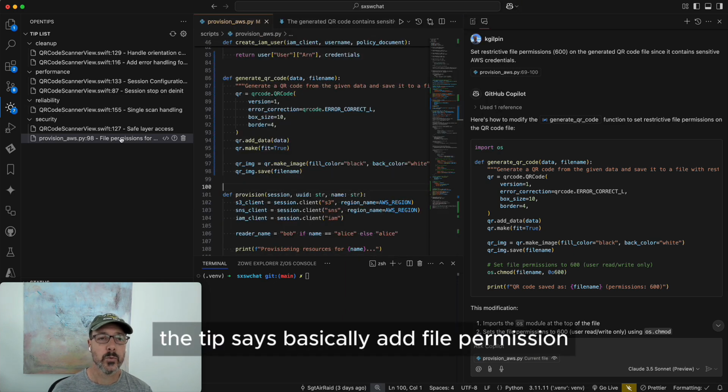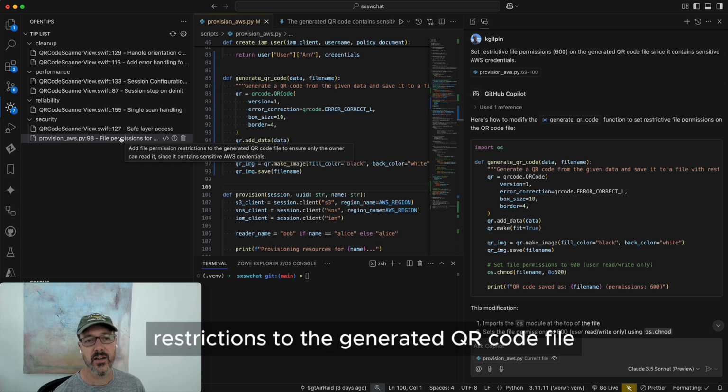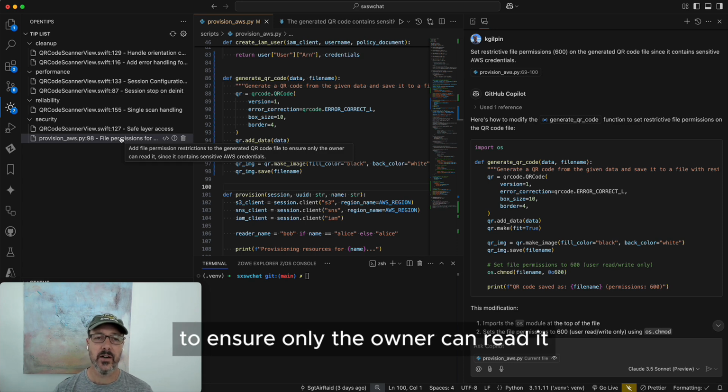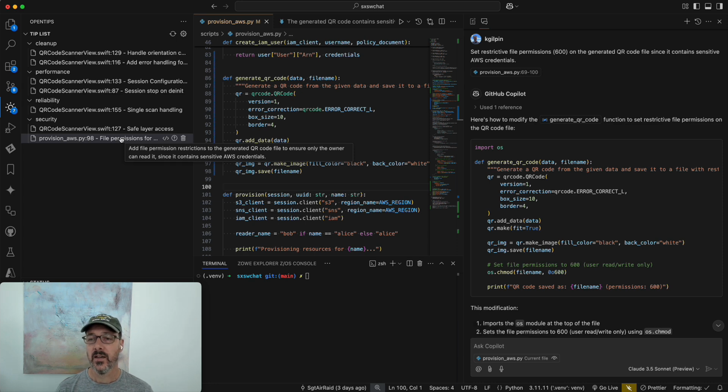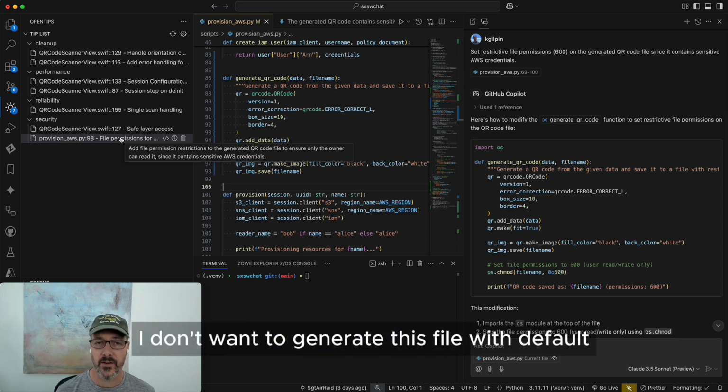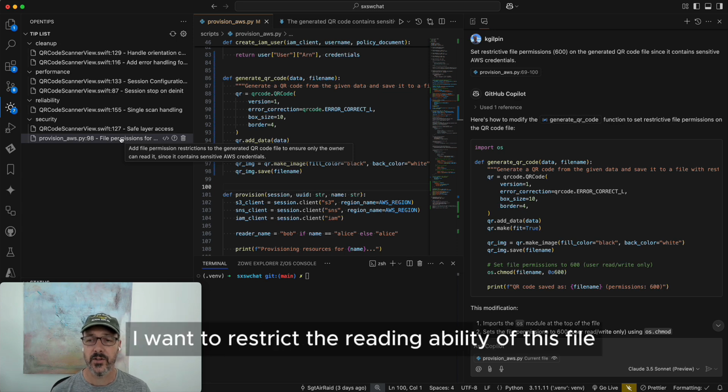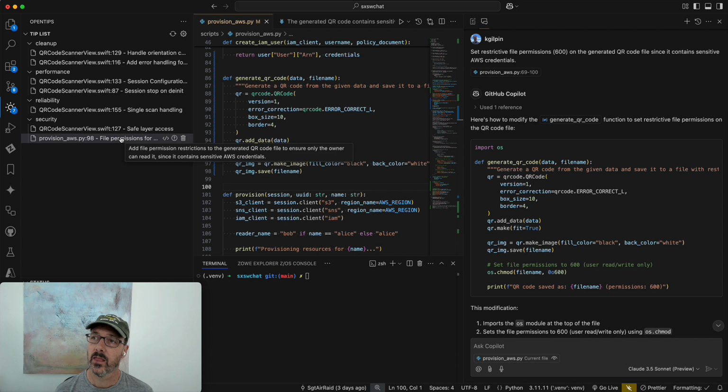The tip says, basically, add file permission restrictions to the generated QR code file to ensure only the owner can read it, since it contains AWS credentials. So this is exactly right. I don't want to generate this file with default system permissions. I want to restrict the reading ability of this file to just the creator.